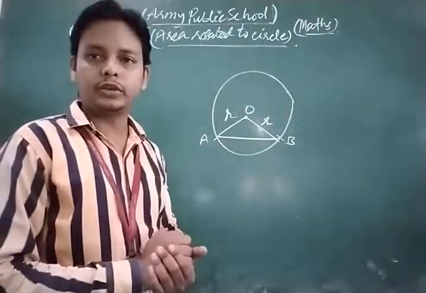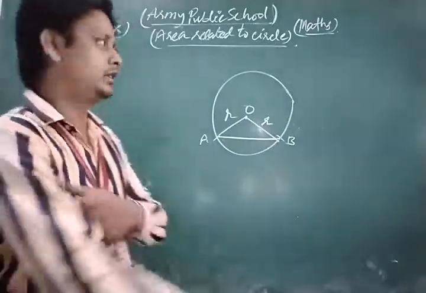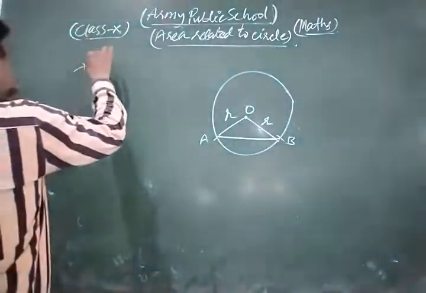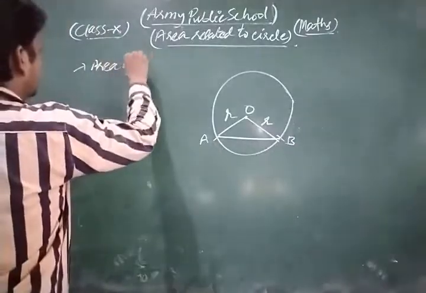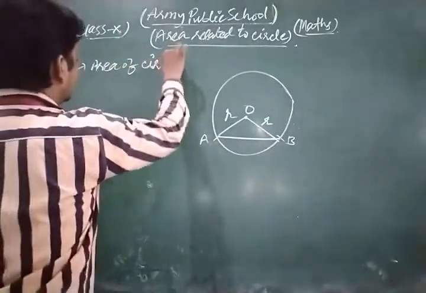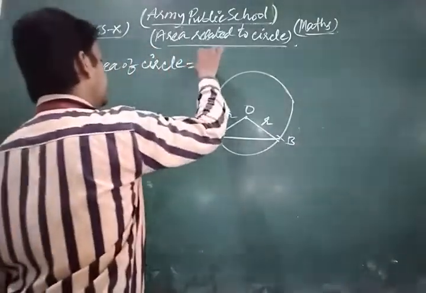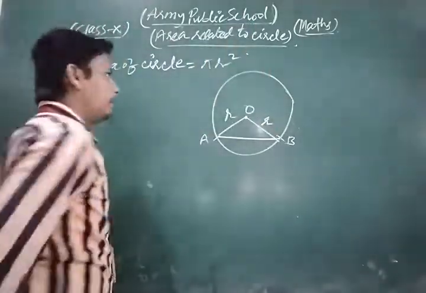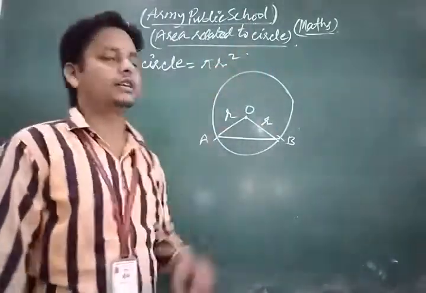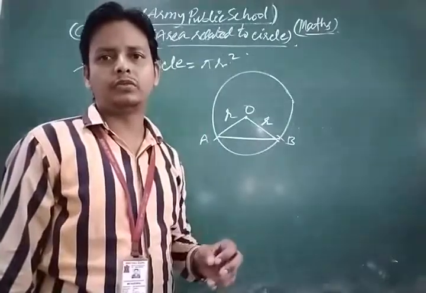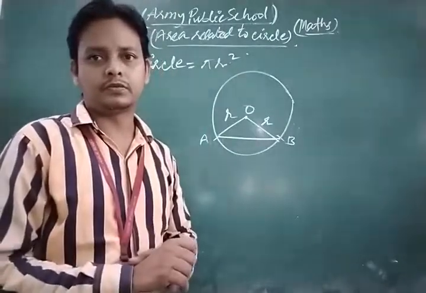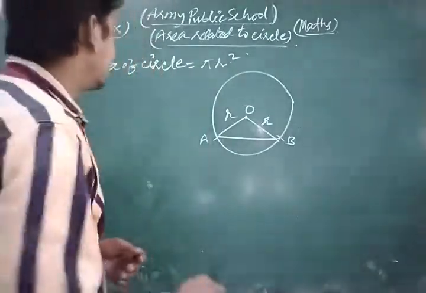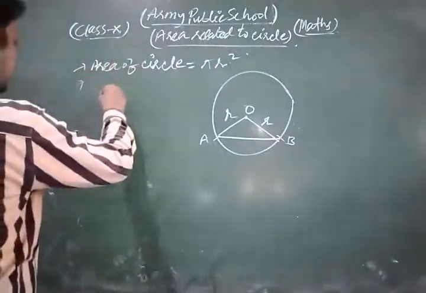First, you know the formula for the area of a circle. Area of circle is pi into R square. This is the formula for the area of a circle. The second important formula related to this chapter is the circumference.